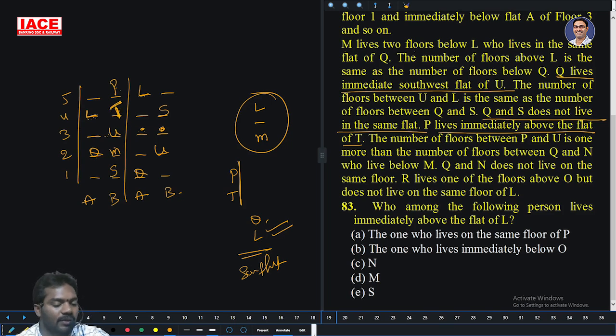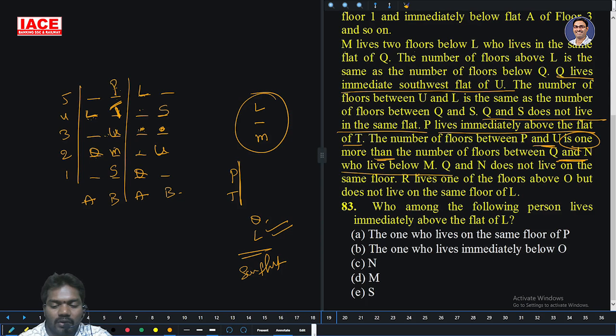Only chance here is P and T. In this case, maybe PT. Now, the number of floors between P and U is 1 more than the number of floors between Q and N. P and U is 1, and this is 1 more than Q and N, which means Q and N must be 0.